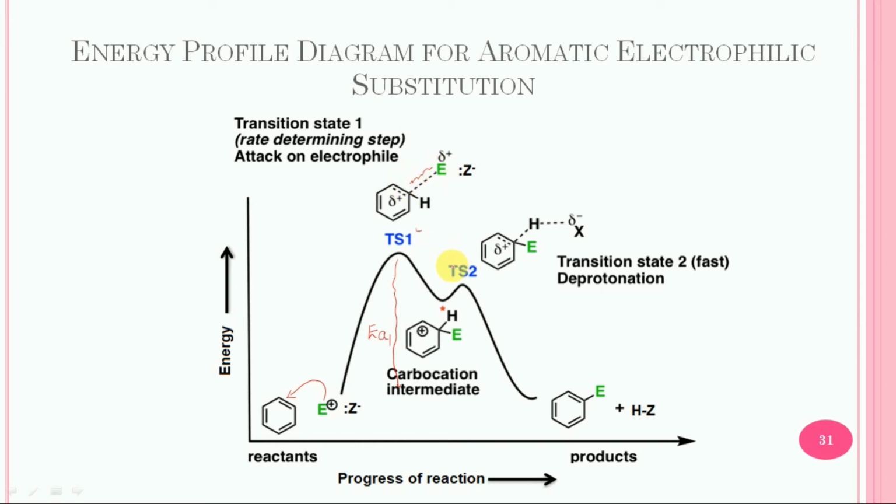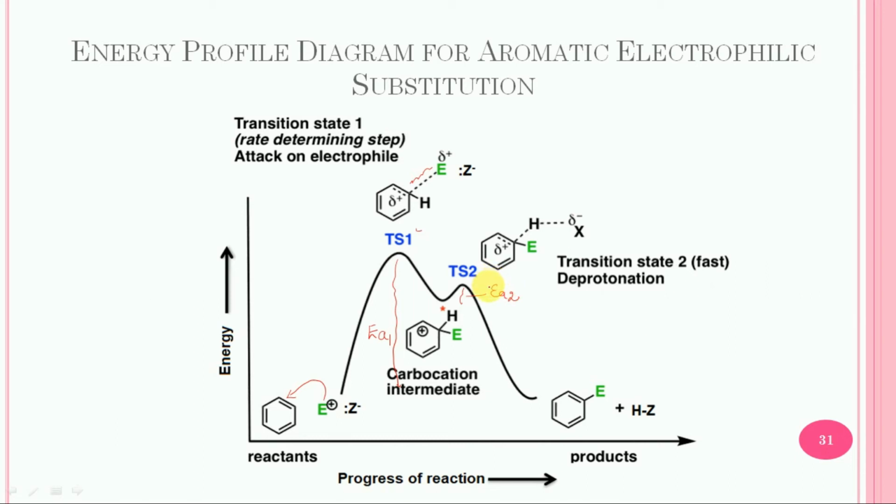Then in step number 2, in this reaction the arenium ion gets converted into the final substitution product, which is highly exothermic and has a very small activation energy, that is equal to EA2. This is because in this process the resonance energy and stability of the benzene ring is restored again. In this process, transition state, that is TS2,